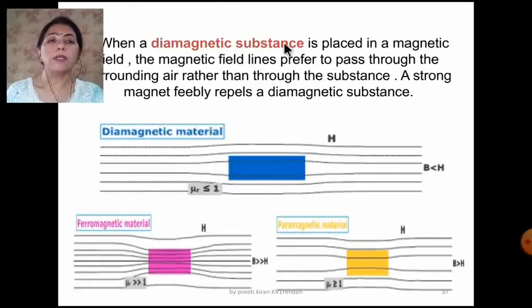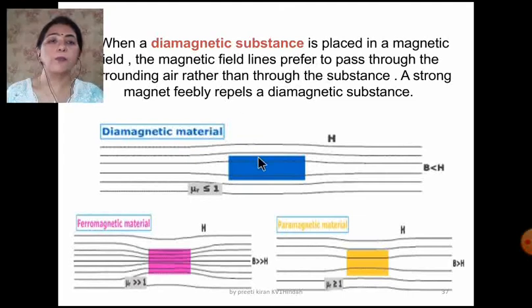When a diamagnetic substance is placed in a magnetic field, the magnetic field lines prefer to pass through the surrounding air rather than through the substance. A strong magnet feebly repels a diamagnetic substance. Now just see these magnetic field lines. How do they pass?